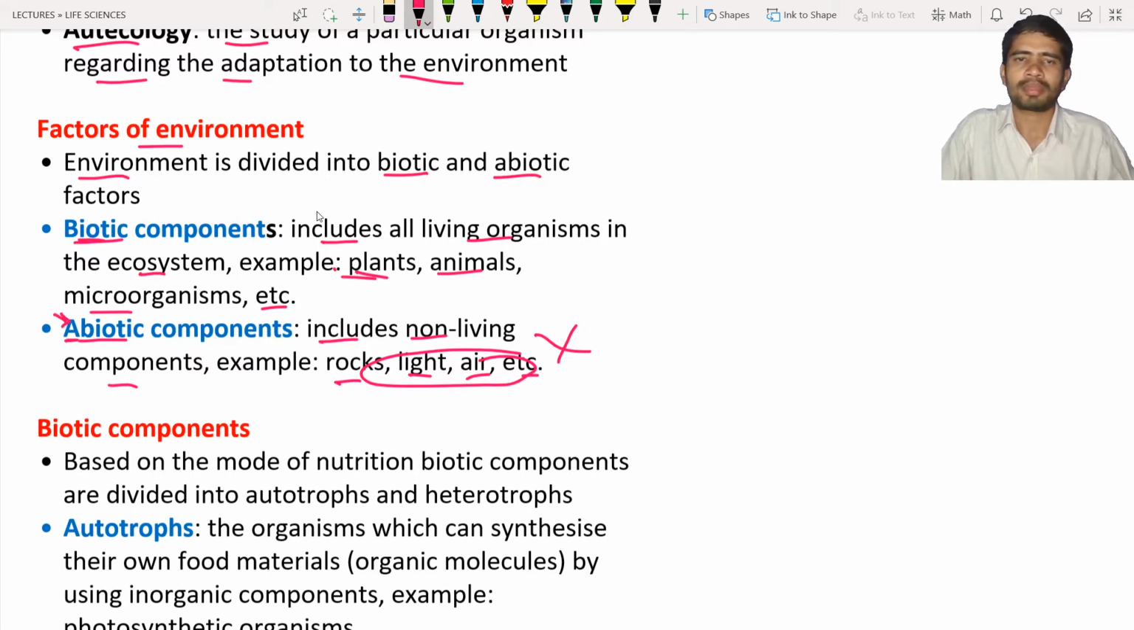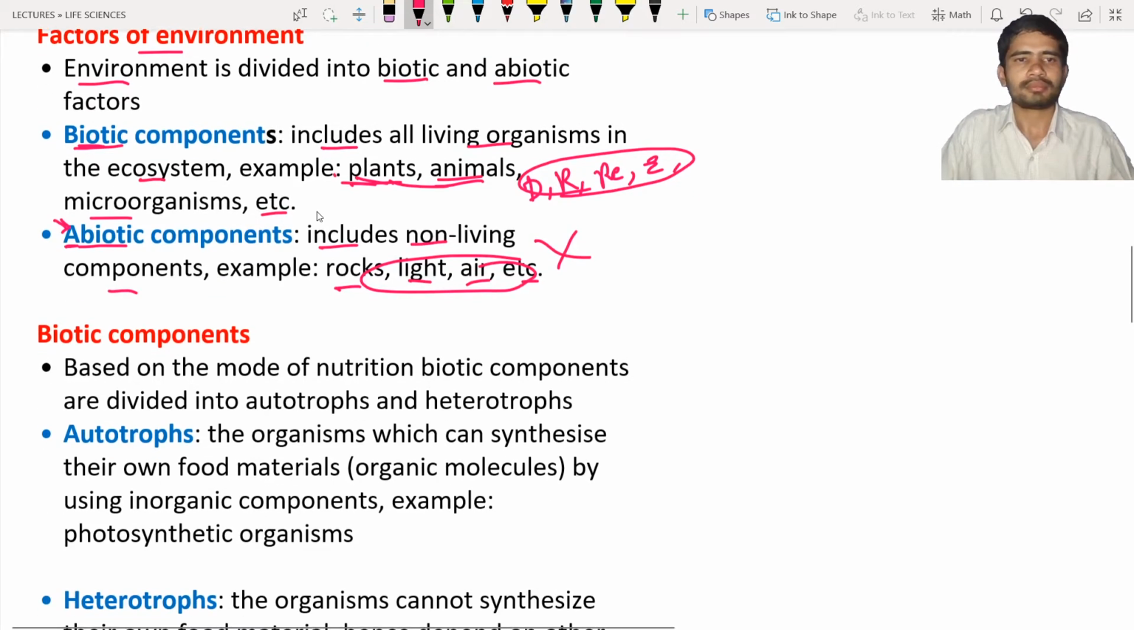But if you see the plants, animals, and microorganisms, they have digestion, respiration, reproduction, excretion, and so on. These processes are present in these organisms. One or two processes may be missing, but mostly all these processes can be seen in these organisms, which are known as biotic components.